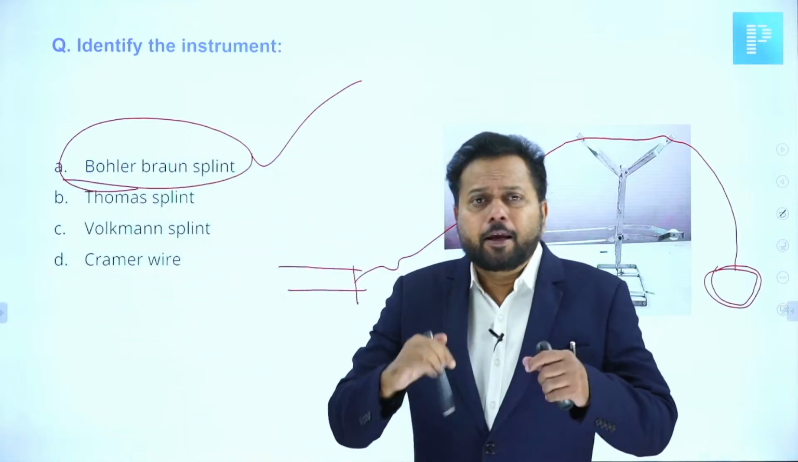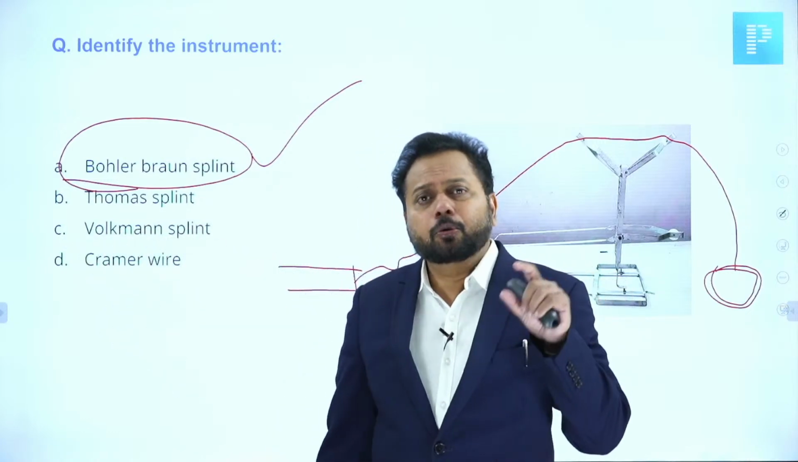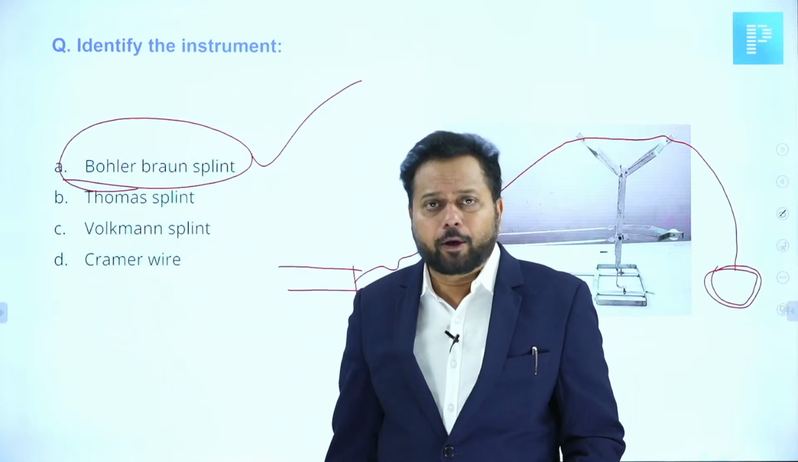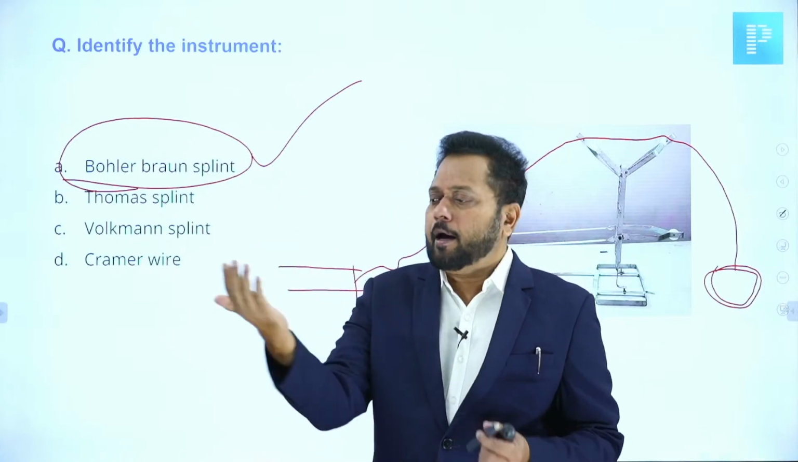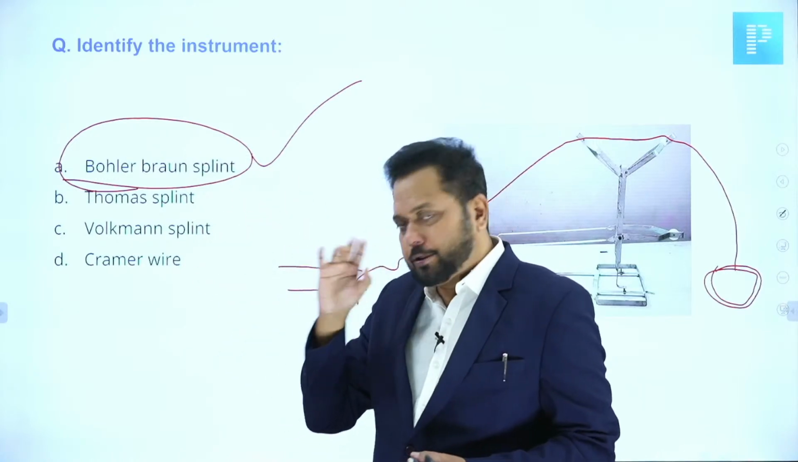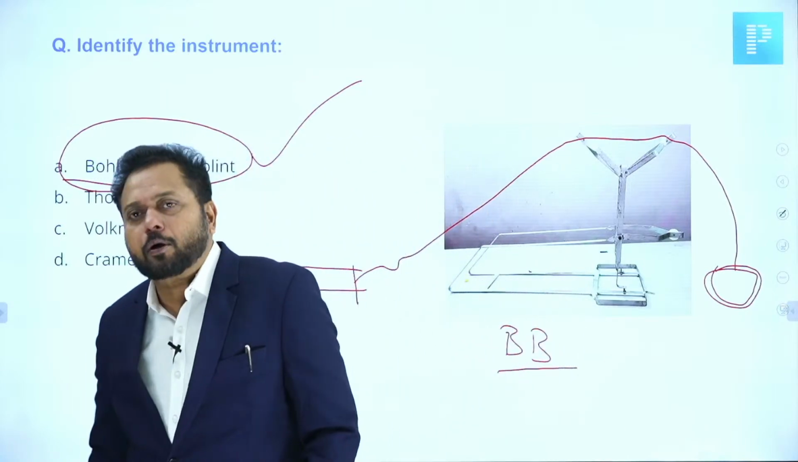The Thomas splint is a ring-shaped splint with tapering ends, used to immobilize the femur or tibia in the lower limb. That is different. The Workman splint is a small one for the upper limb, used in Volkmann's ischemic contracture. Kramer wire is totally different. So, this is a Bowler-Braun splint.